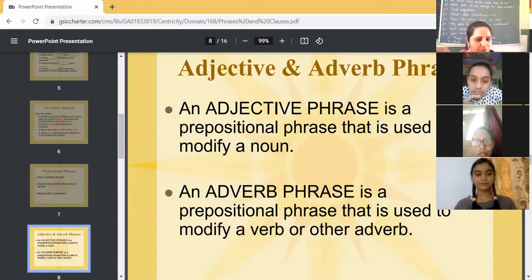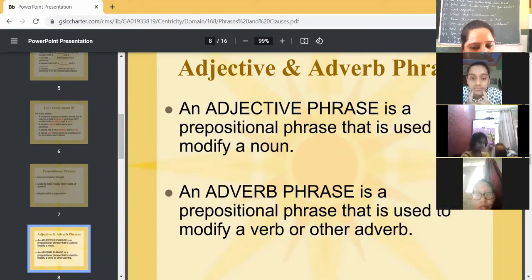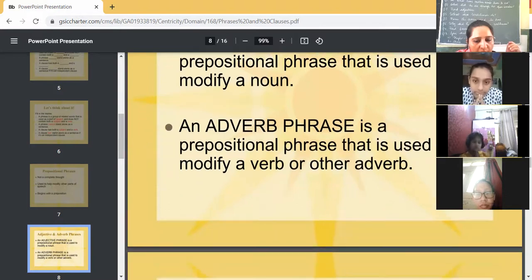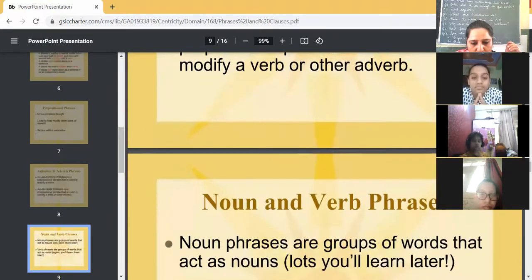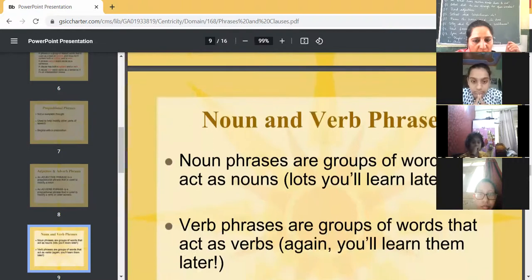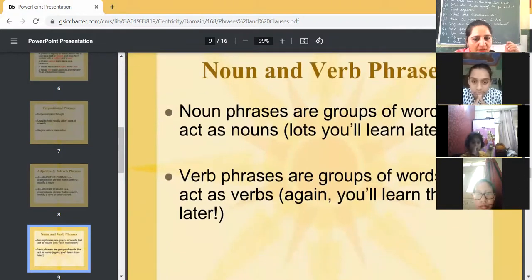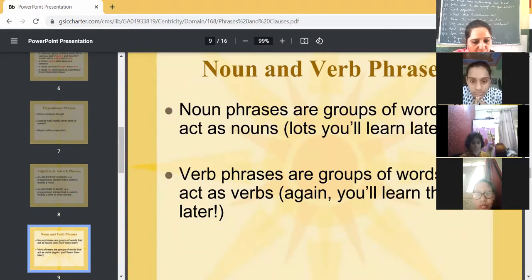Clear? Yes, ma'am. An adverb phrase is a prepositional phrase that is used to modify a verb or another adverb. Okay, it is used to modify further. We will learn more by the examples. So, noun and verb phrases. Noun phrases are groups of words that act as nouns. Verb phrases are groups of words that act as verbs.